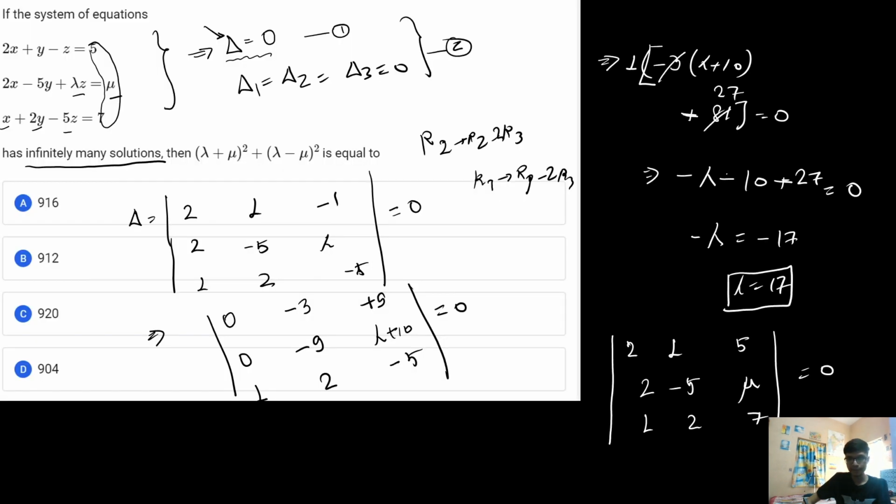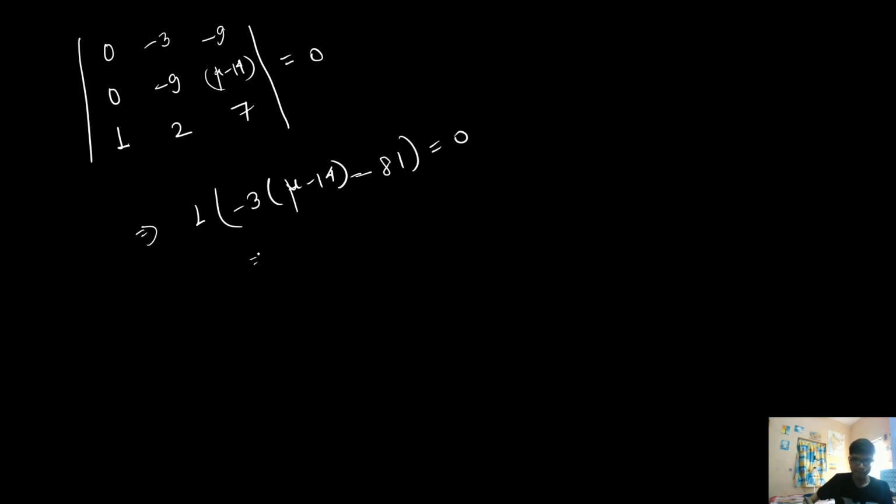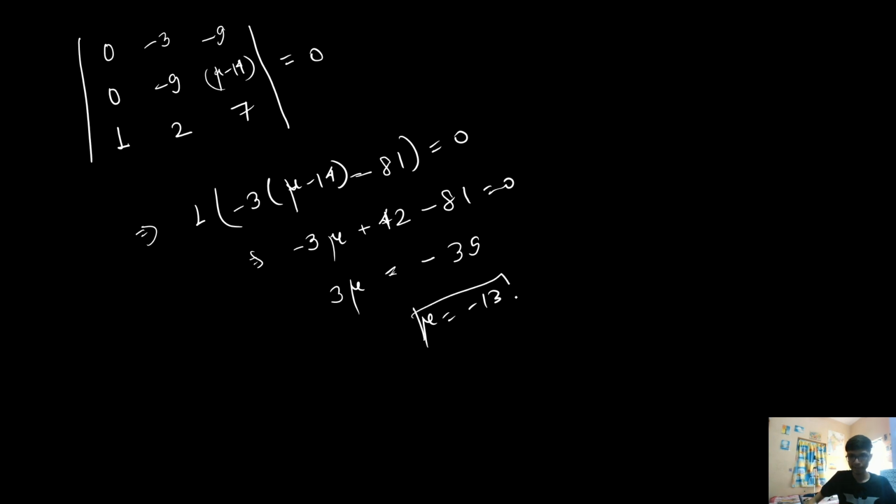Similarly over here, this is mu minus 14, and if I equate it to 0, okay, now let us expand on the first column. So what will I get? The result I will get here is minus 3 times mu minus 14 minus 81. Now if I solve this, I will get minus 3 mu plus 42 minus 81 equal to 0. So from here I will get 3 mu is basically equal to minus 39, and from here I will get the value of mu as minus 13.